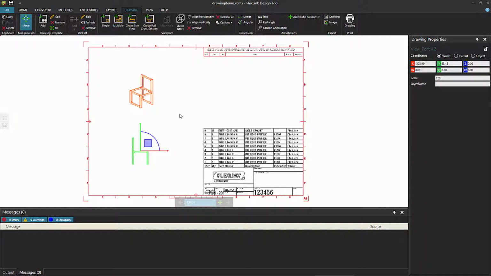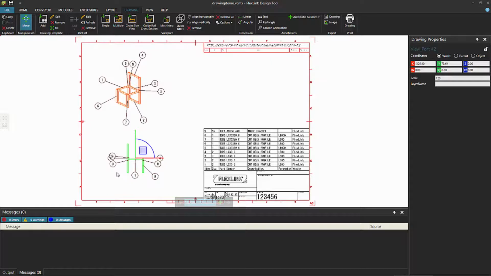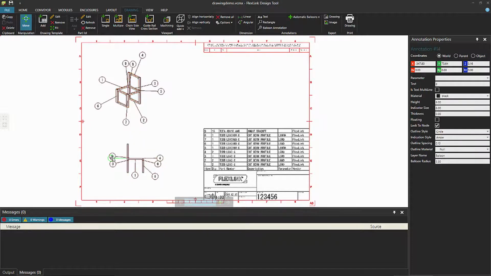Then we want to add balloons to this. Go to the Automatic Balloons drop-down. We can select Minimal to get one balloon for every item in the part list. There we go. And for this one, we can use the Maximal. This adds one balloon for every item in the viewport. Let's make some adjustments.